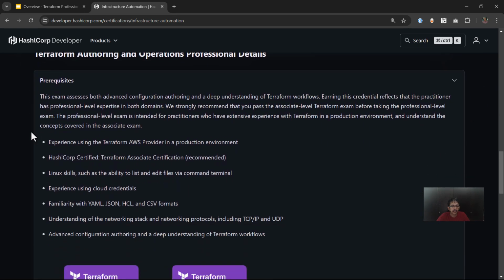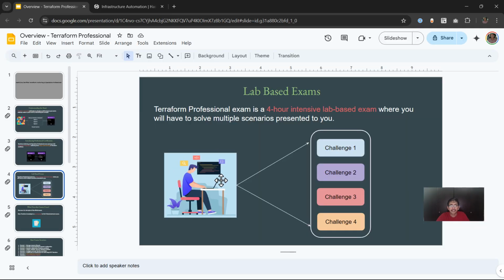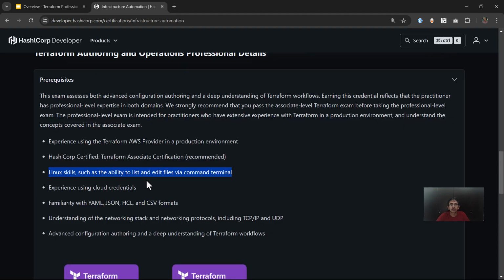Now, when you look into this specific certification, there are certain prerequisites from the HashiCorp side. First one is that they recommend that you have the Terraform Associate certification. Again, this is recommended, not mandatory. If you have equivalent knowledge, that is perfectly fine. Along with that, the second important area here is Linux skills. As we were discussing, this is a lab-based exam where you have to connect to a remote workstation that will be presented to you and solve all of the challenges. That remote workstation will be based on Linux, and this is the reason why your basic Linux skills related to the CLI are quite important here.